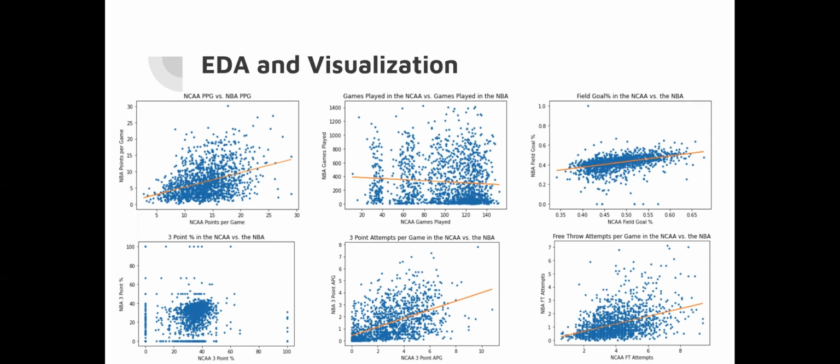In our second graph over here, basically we're showing the games played in the NCAA versus games played in the NBA, which can be relevant because we can see how much the teams are actually using the players that they draft, and this could be useful for scouts.